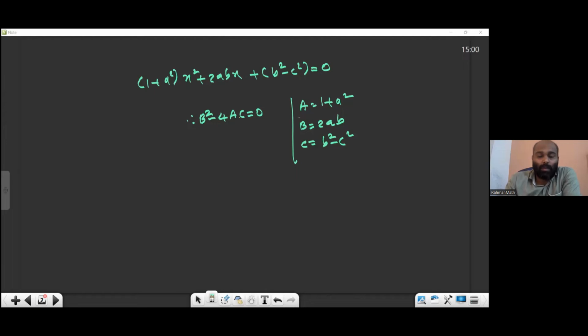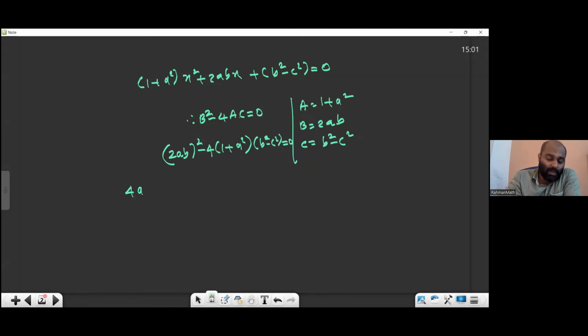So you got b square minus 4ac equal to 0. What is b? B is 2ab. And especially those who are weak, if you feel you are weak, nobody is weak, only your attitude is the problem. So you have to work it today itself, whatever things I discussed, because this class is only from the examination point of view. It's not a regular class. A regular class will teach everything one by one. We don't have time for that. So especially those who are weak, once you reach your home, one more time you have to check it. Don't forget.